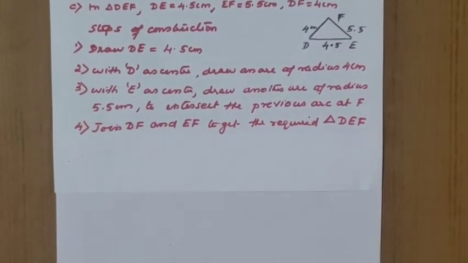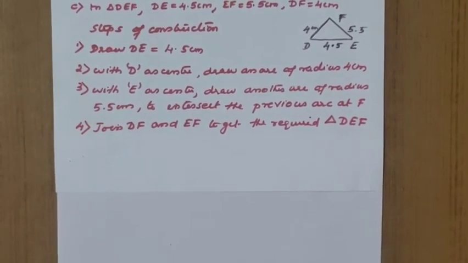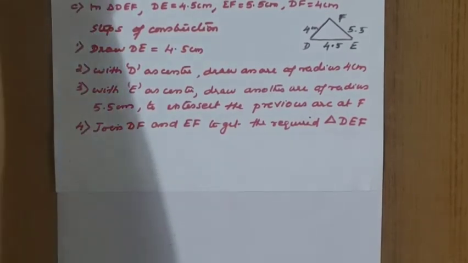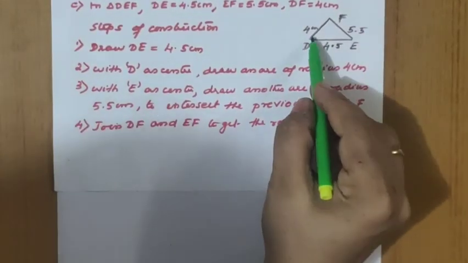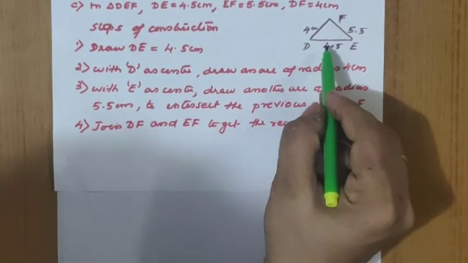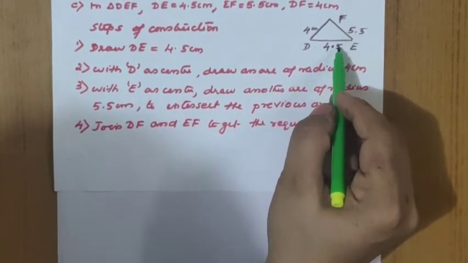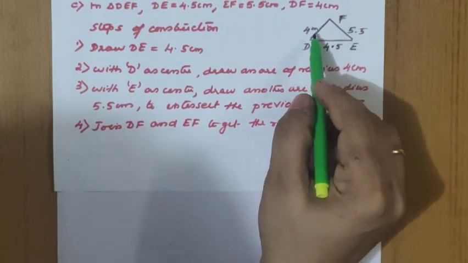Now next question: in triangle DEF, DE equal to 4.5 centimeter, EF equal to 5.5 centimeter and DF equal to 4 centimeter. So we have to check again the same rule. 4 plus 4.5 is 8.5, greater than 5.5. 4.5 plus 5.5 is 10, greater than 4.